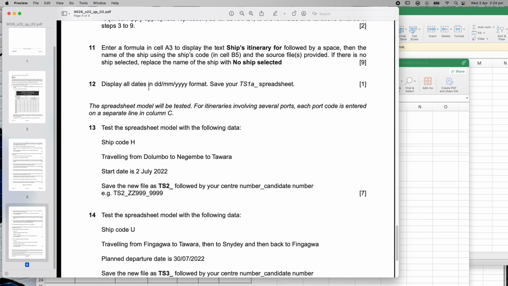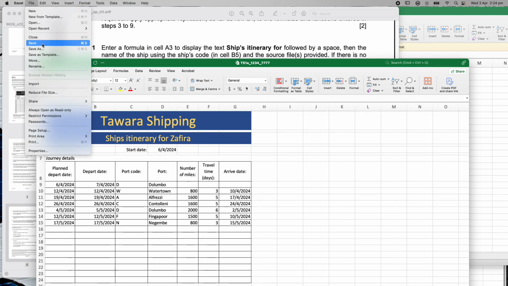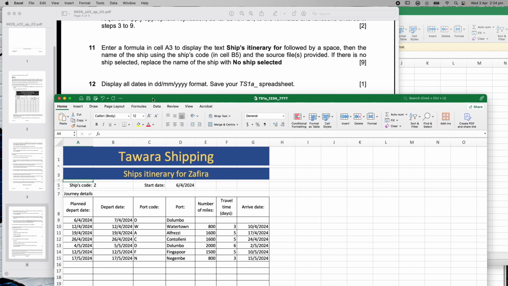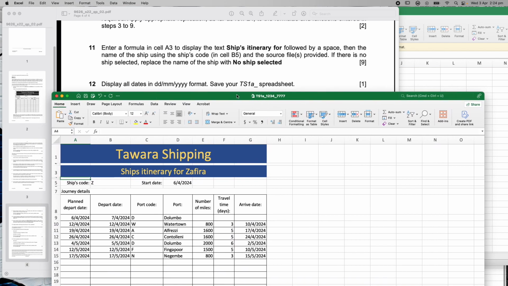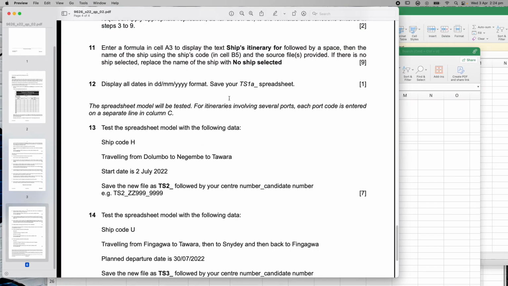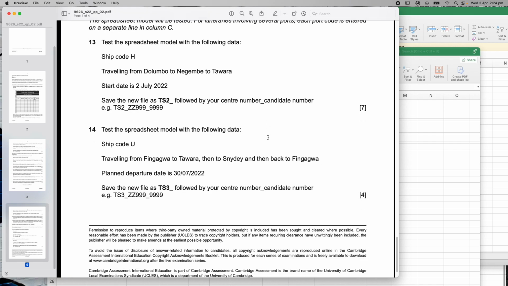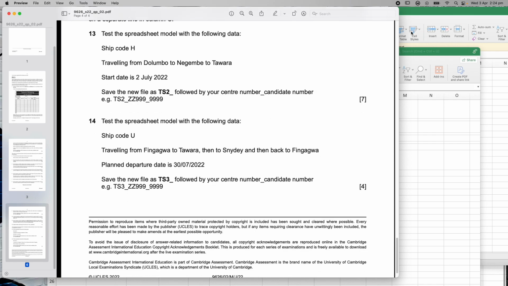Now, display all dates in day, month, year format. Save your TSA1 file. So if I look at this, I can see this is already in day, month. We already addressed that right at the very start. So I'm just going to hit save on that once. And this says save as TSA1. So that's already done. So in actual fact, question 12 we've just done as well, just by saving it and by making sure right at the very start we set it up in the right format that already does that. Okay, so let's go down to our last 2 questions, question 13 and question 14.